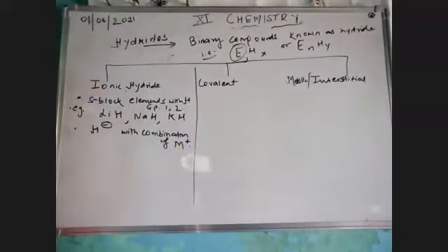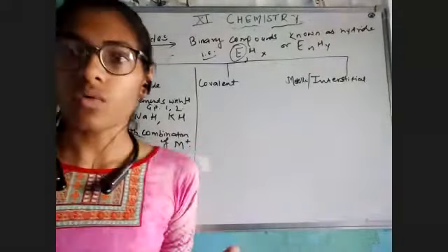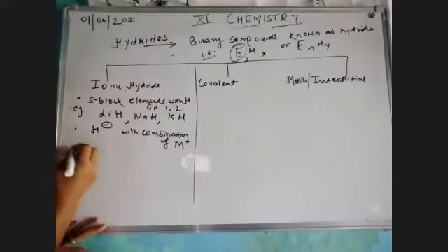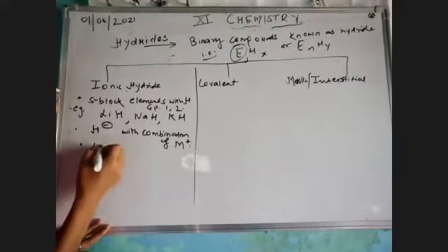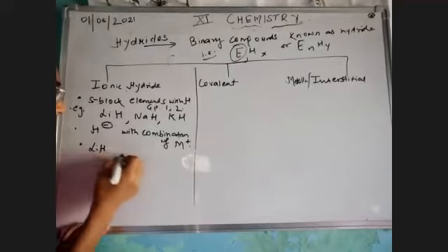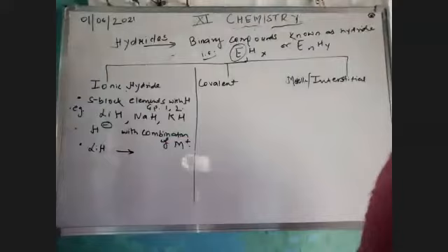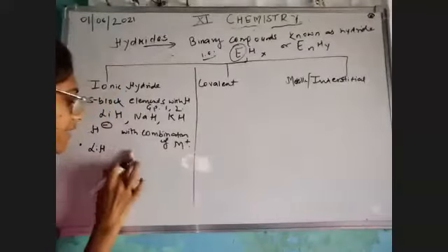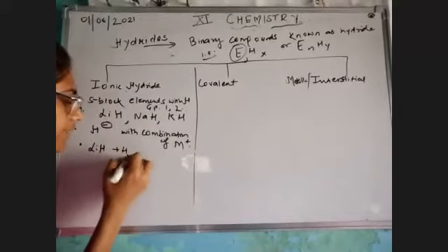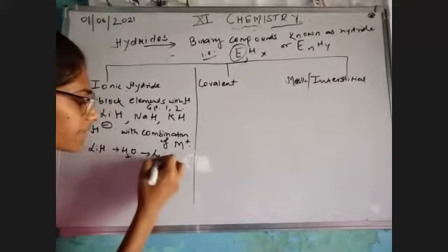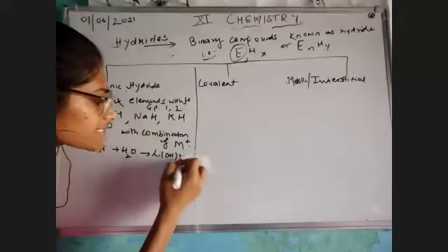We can also check whether there is H negative over there or not. If we react lithium hydride with water, it would make lithium hydroxide, plus H2 gas.